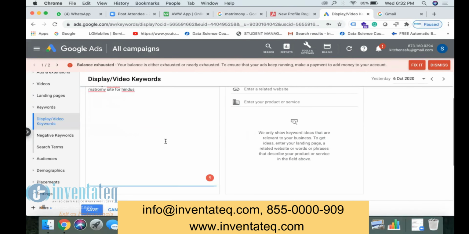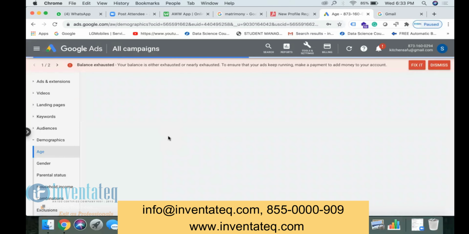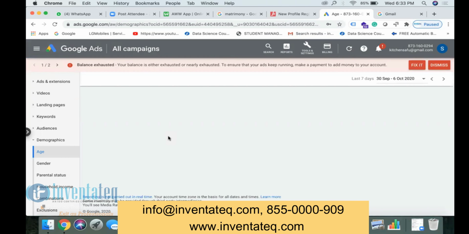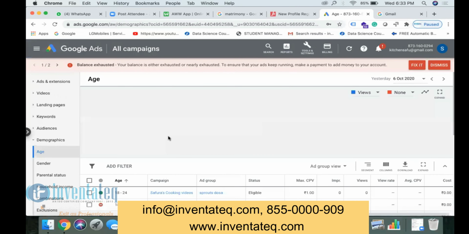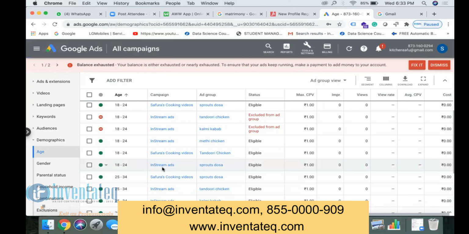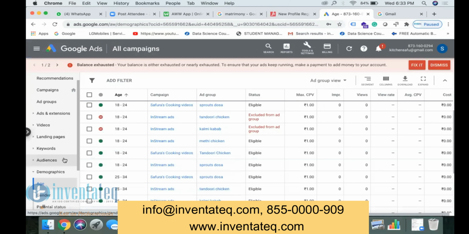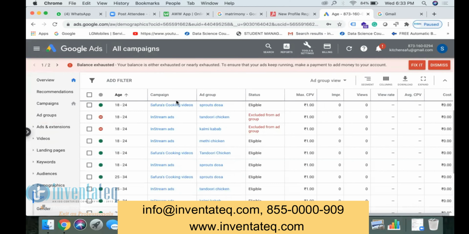And also you can choose demographics, like to which age group of people you want to show the ad, to which gender, only male or only female you want to show the ad. That also we can do. Then we can restrict. Locations also we can set, where you want the ad to be shown. That also we can do.